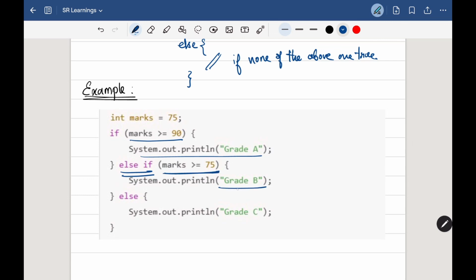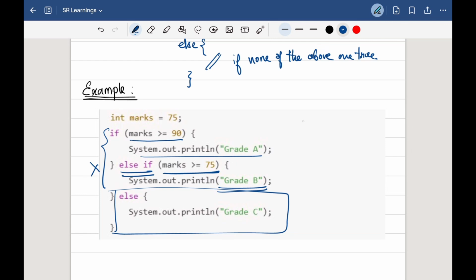If it is, we offer another grade. In all other cases, if none of the previous conditions worked, then we head to the final else block, which gives a default value of grade C. If we have multiple grades like A, B, C, D, E, and if none of them worked, we can go with a failed case. That is possible.